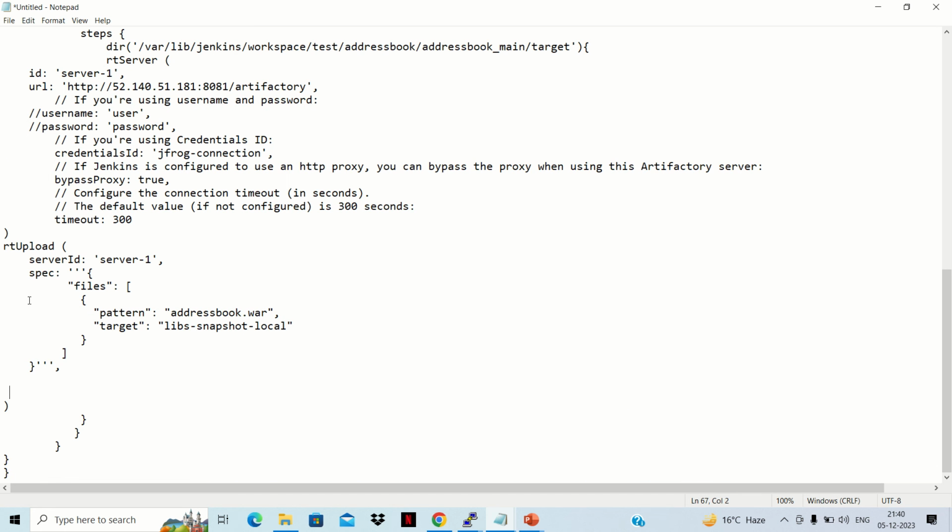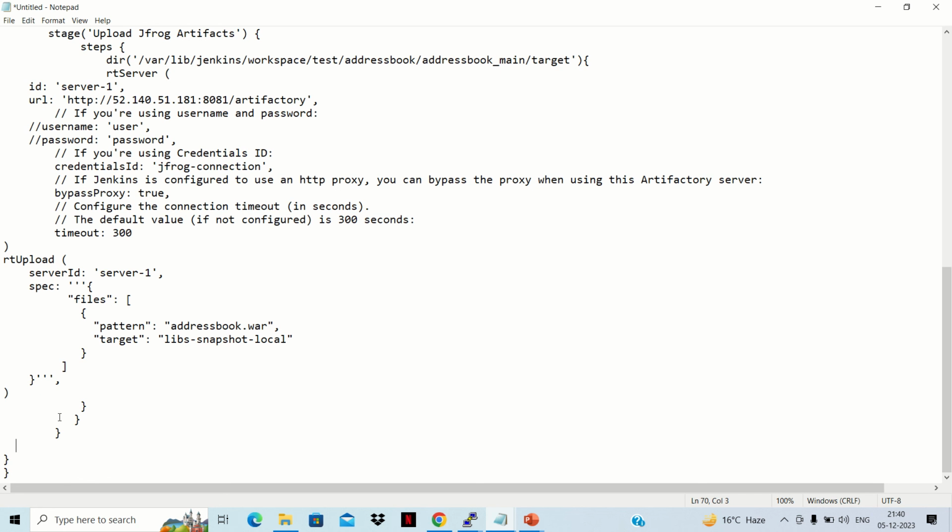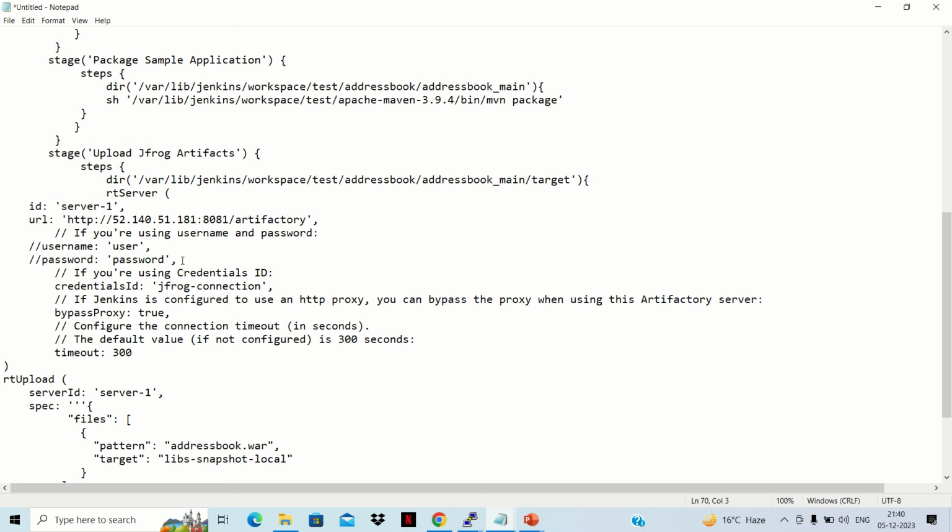Okay, so now we are done with it. So this stage is done till here. Now we need to create one more stage. So that stages are what we can say, we need to leave these two braces, and we can create one more stage of download artifacts. So how we can create that stage?